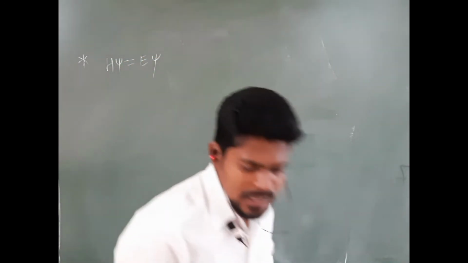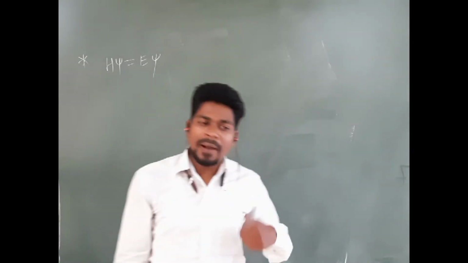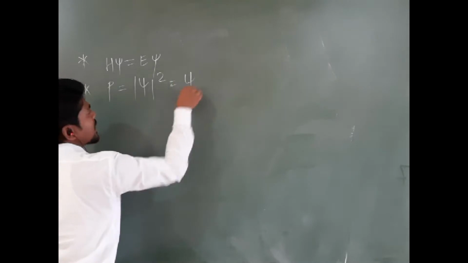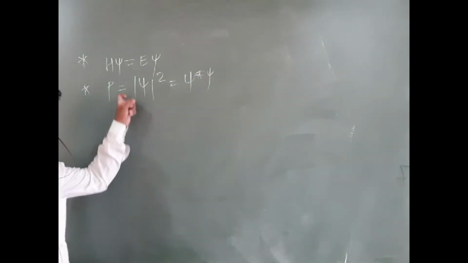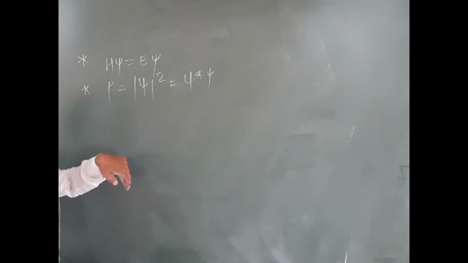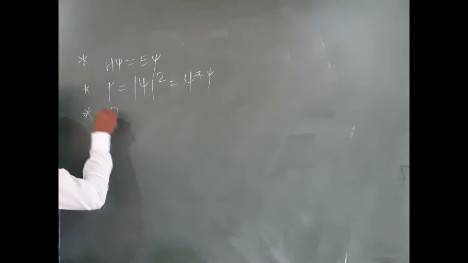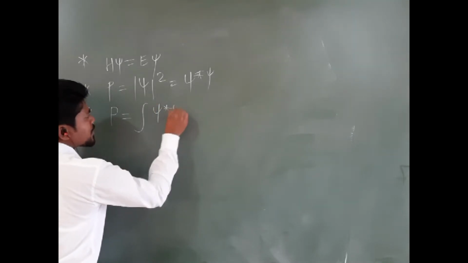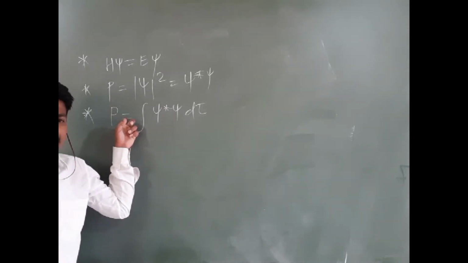We have also defined the formula for finding the probability density: modulus of psi square, that is equals to psi star psi. This is probability density, and for finding the probability, quantum probability, P is equals to integration of psi star psi d tau. This is the formula for finding the probability.